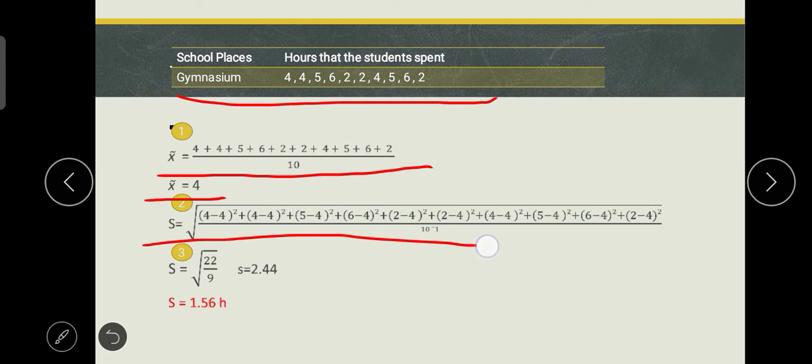So, same step. Ipagpa-plus lang natin yung x natin, which is ito. And then, yung mean natin, which is yung 4. So, 4 minus 4 squared. Tapos, plus 4 minus 4. So, ang answer dyan is 22.9. Tapos, yung S, 2.44, nakuha natin yan nung pag-divide natin sa 22 divided by 9 is equal to S 2.44. So, ang answer dyan is 1.56 H. Yung H is yung hour.